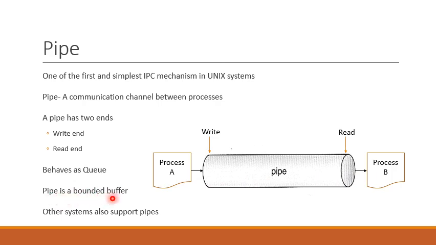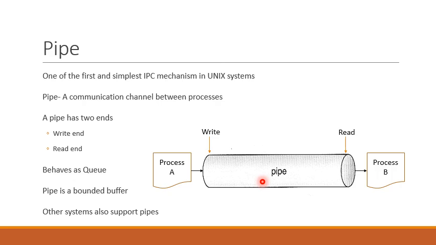A pipe is a bounded buffer. This means there is a maximum capacity to which process A can write messages in this pipe. The buffer has a maximum capacity of how many messages or how many bytes can be written by process A at any given time.